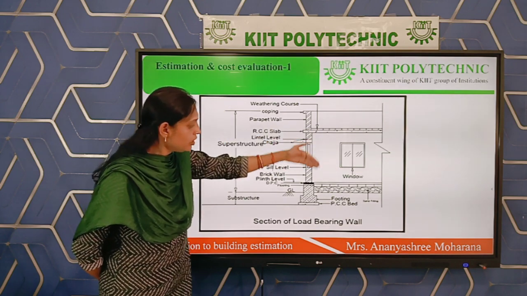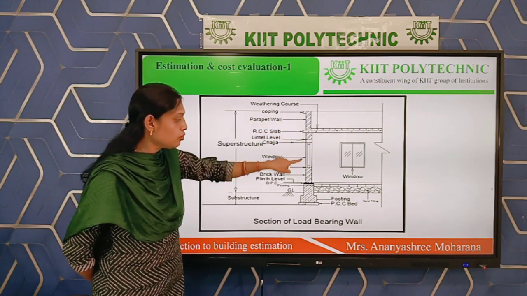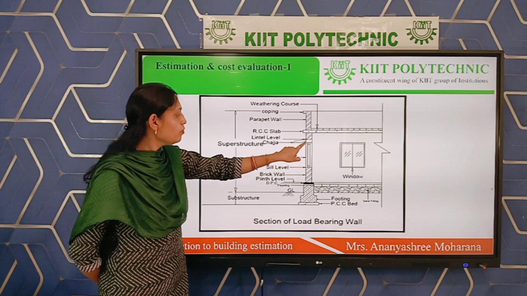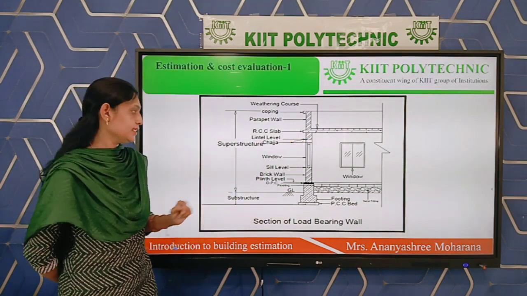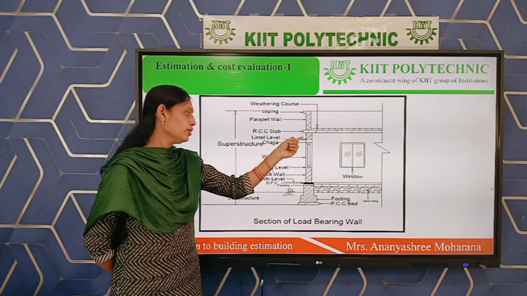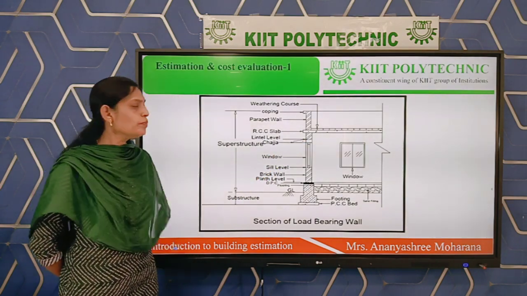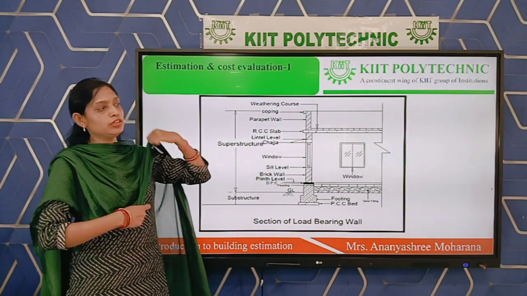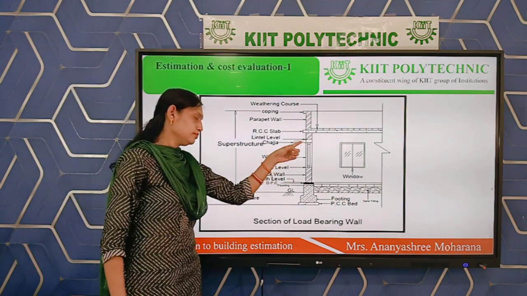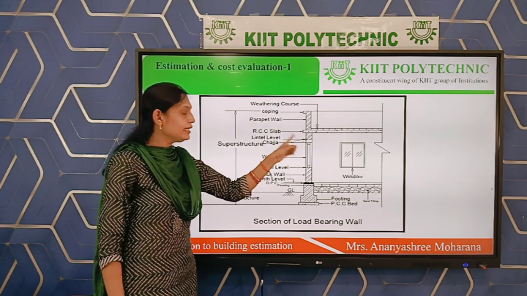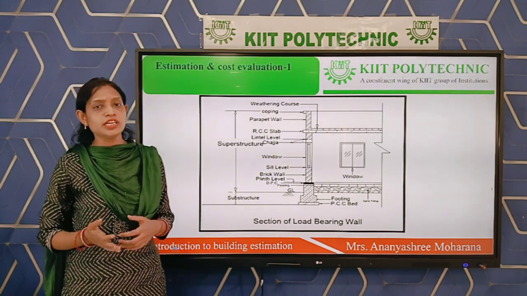If we cut the window, you can see this is the chowkat of the window. Over that are the lintel level and chaja. What is lintel? What is chaja? Chaja is provided over any opening of the building, that means over the door and over the window, but it is provided on the outside only. But lintel is provided on both sides, inside and outside.